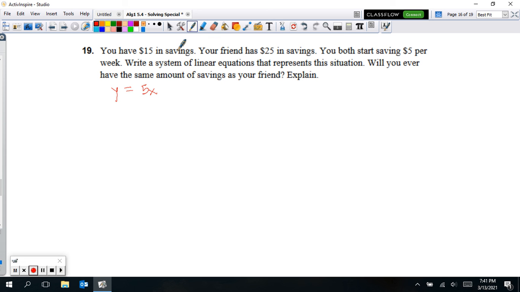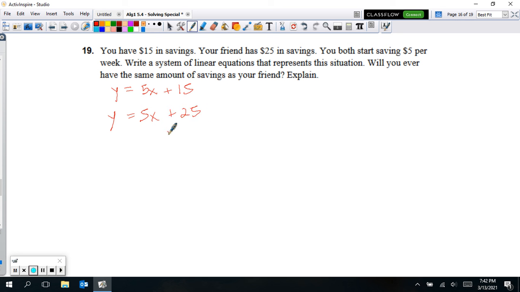So you have 15 in savings already, so that 15 is going to go back here. So you already have an initial amount of 15, and now you're just going to keep adding $5 per week, and that will give you your total amount. So y is like the total amount. Your friend, also, y is going to be the total amount. She's going to also save $5 a week, and has $25 in your friend's savings.